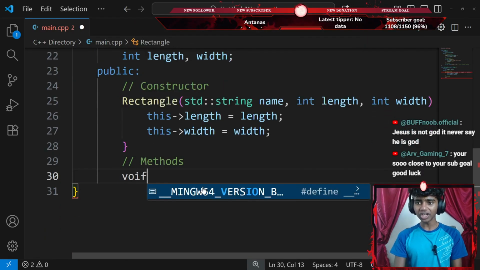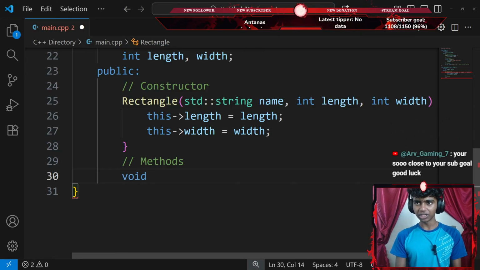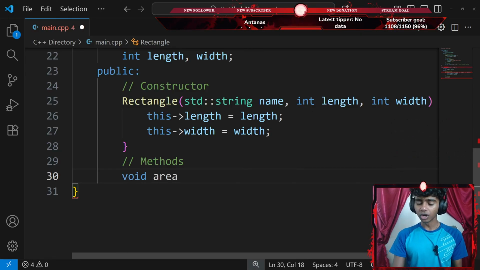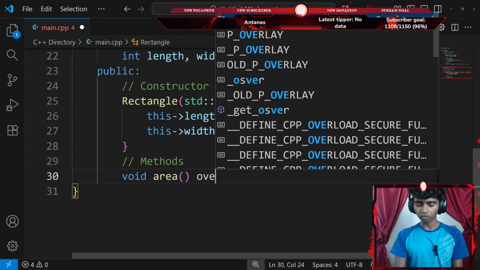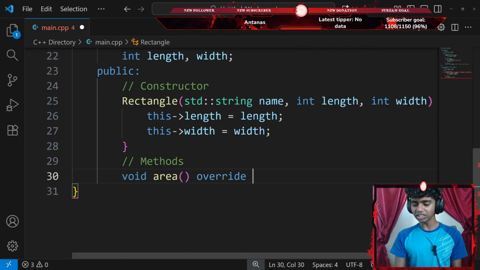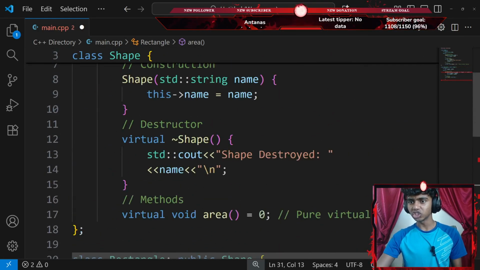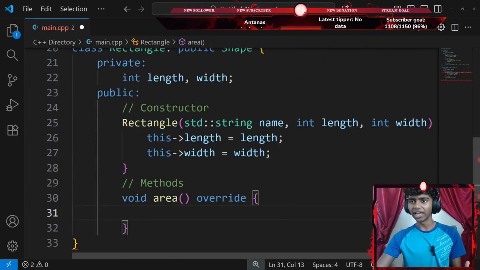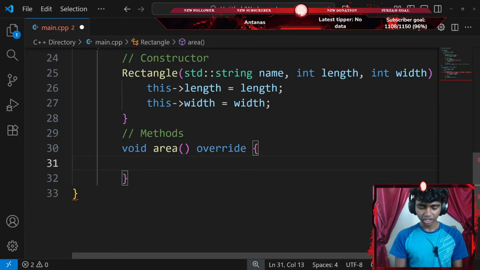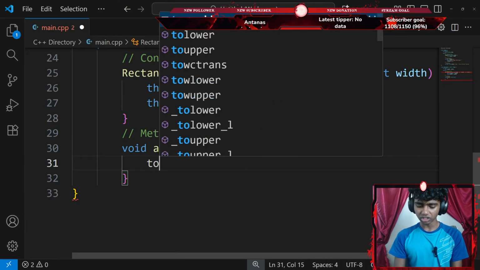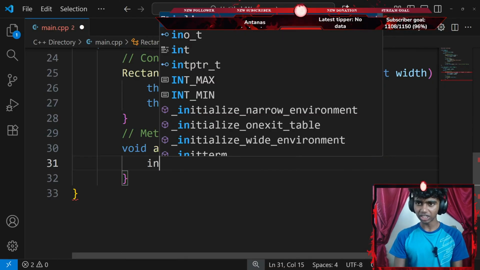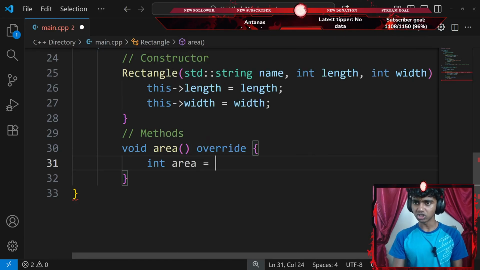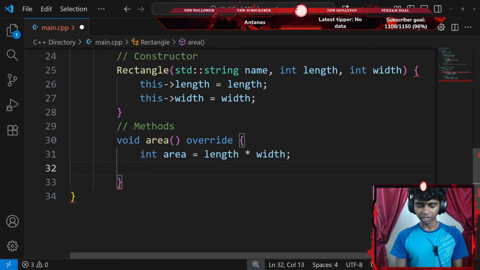Okay, so let's go ahead and create a void method. I'll go with a void area method with a pair of parentheses that overrides all the content of my area method from my shape class. What is the area of a rectangle? I think it's length times width. So I'm going to be creating an integer area variable, which is going to be equal to my length data member multiplied by my width data member, ending with a semicolon.